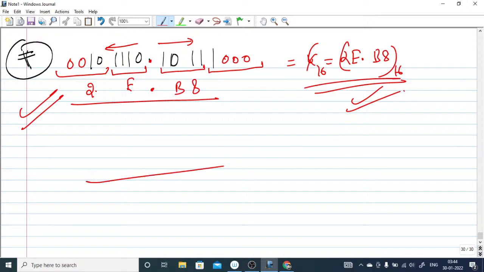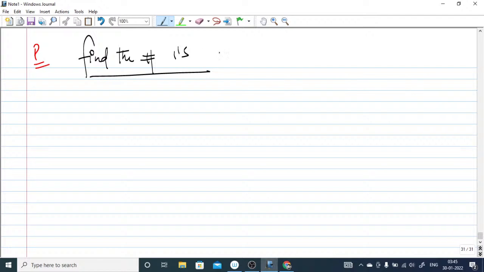Now let us take the next problem. The problem is: find the number of ones in the binary representation system.